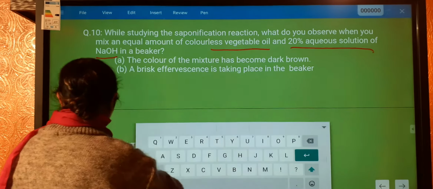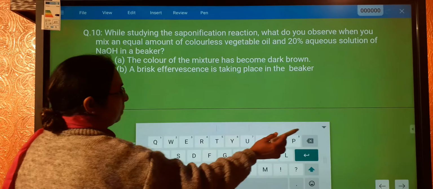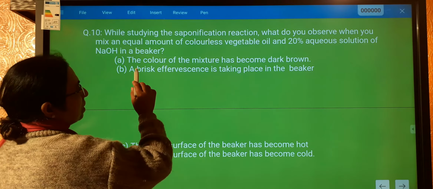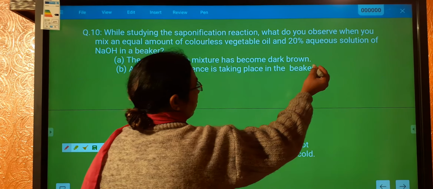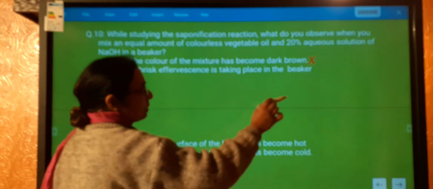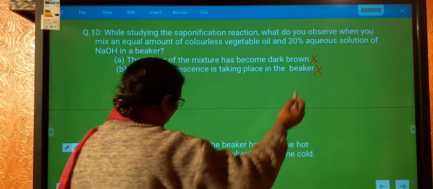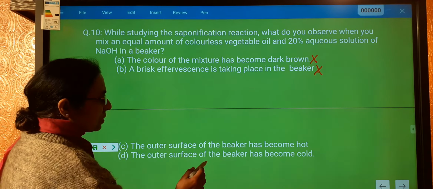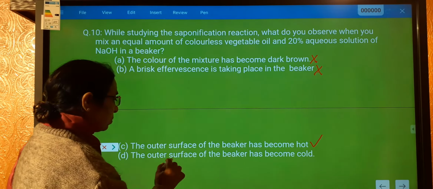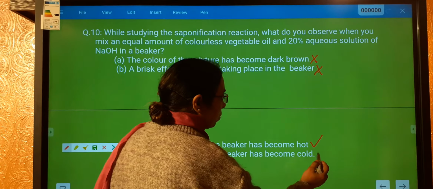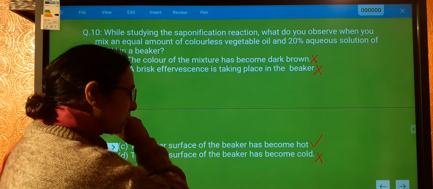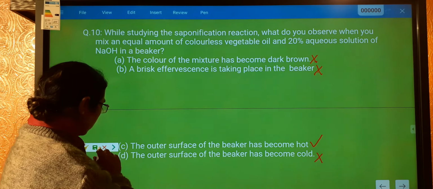What options are we getting over here? The color of the mixture has become dark brown. No, this is wrong. Brisk effervescence, no gas will come out, so this is also wrong. Then, the outer surface of the beaker has become hot. This will be the correct option. The outer surface of the beaker has become cold. This is also wrong. So the right option is that the outer surface of the beaker has become hot.